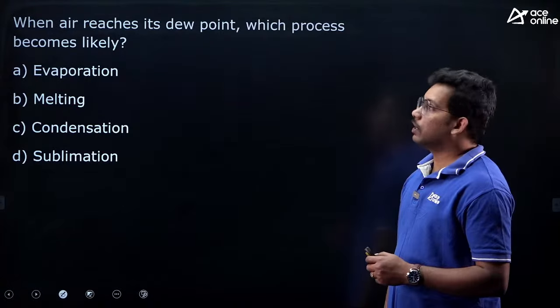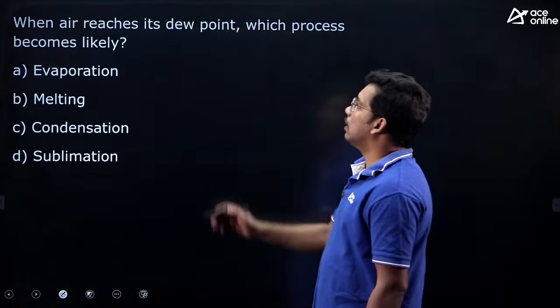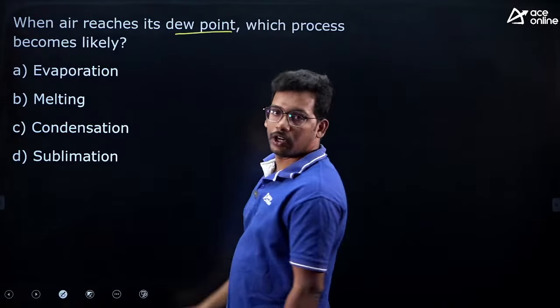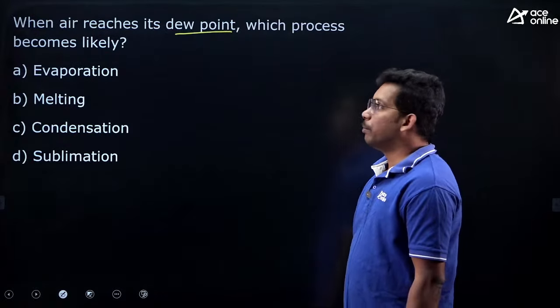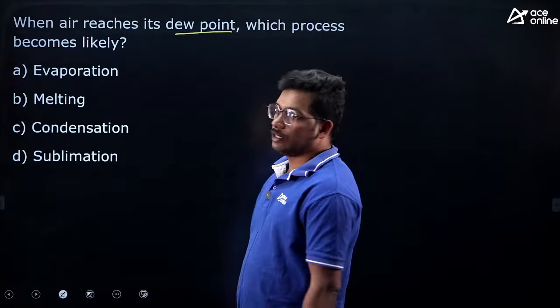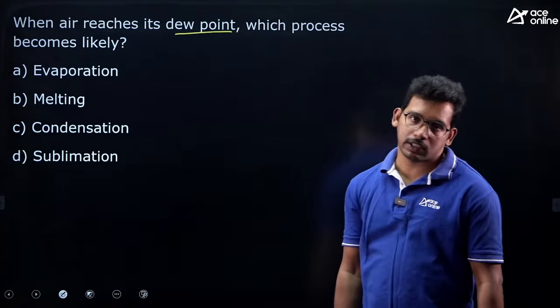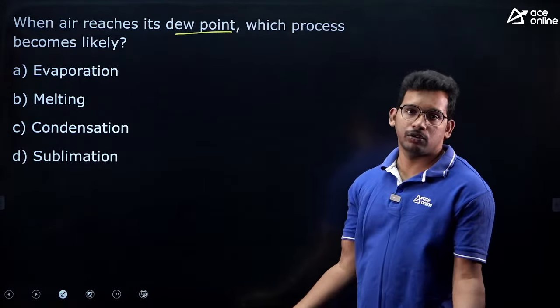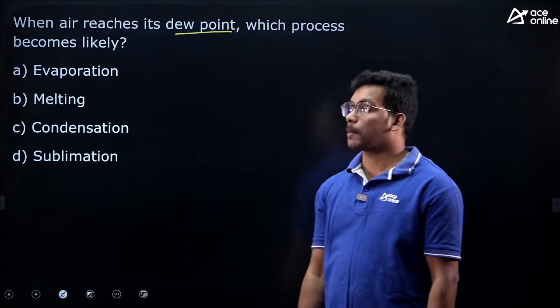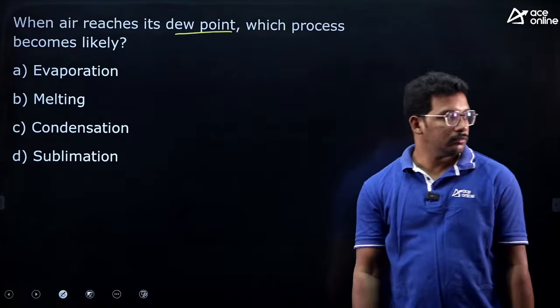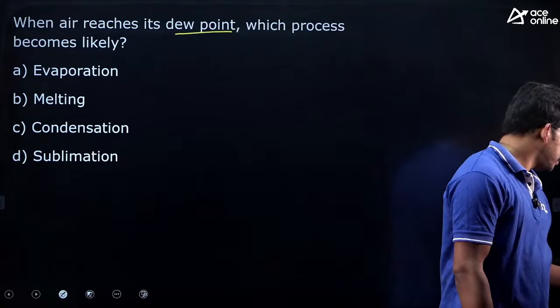So next question, when air reaches its dew point, which process becomes likely? This is also linked to physics as well as geography, related to our cloud chapter. Answer this question.